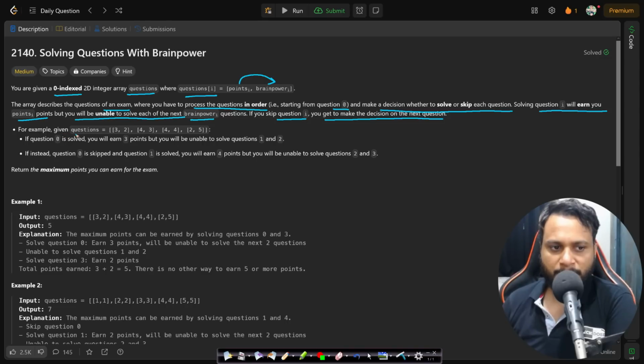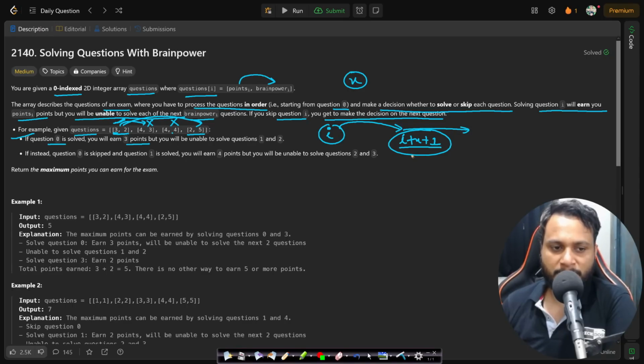For example, the questions are [[3,2],[4,3],[4,4],[2,5]]. If question 0 is solved, that means if you choose to solve this, then you will gain 3 points, but you cannot solve the next 2 questions. So you can only make a decision right from the 4th question. So if you are at an index i, and if x number of items cannot be solved for the next time, then you will be able to pick only the i plus x plus 1th position, right? You can start parsing again from i plus x plus 1.